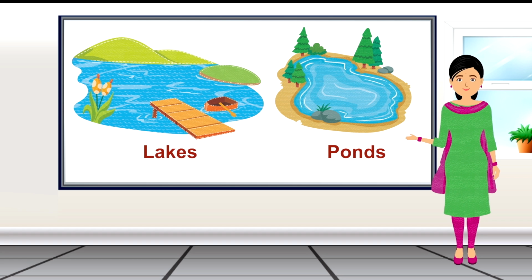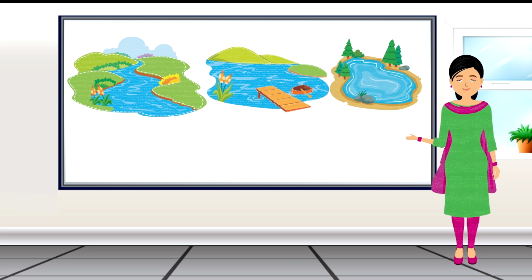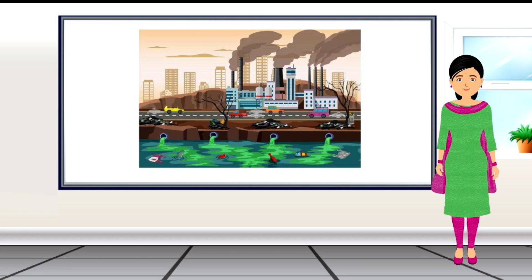Lakes and ponds are small water bodies. A pond is even smaller than a lake. The water in rivers, lakes and ponds also gets polluted because of human activities.